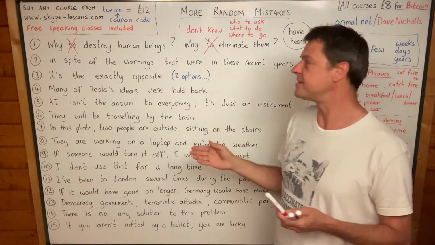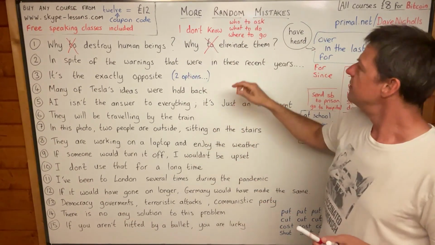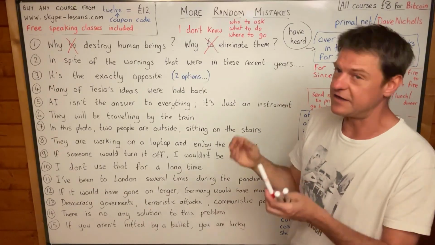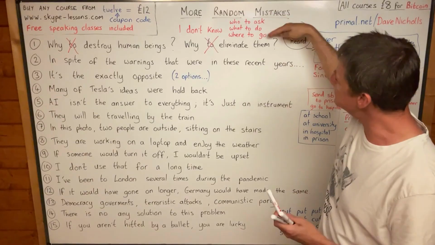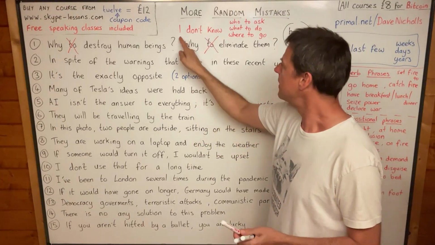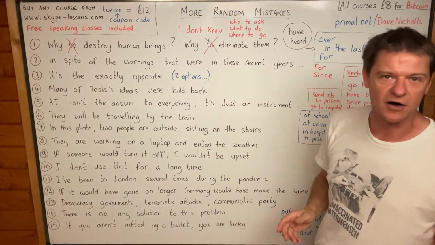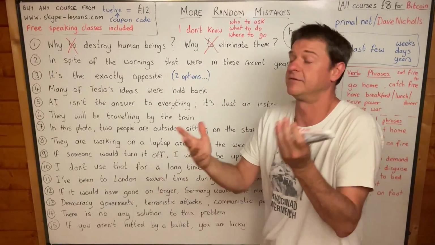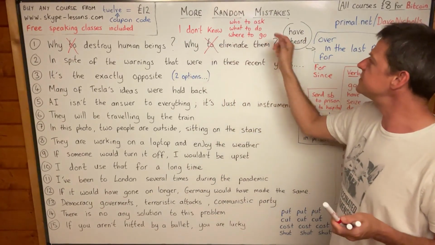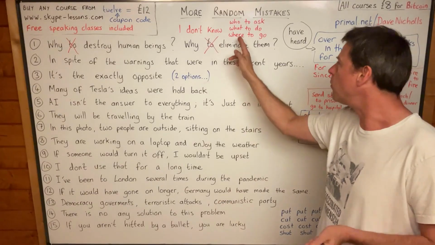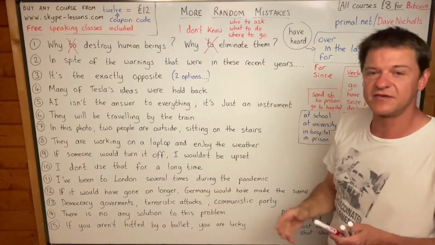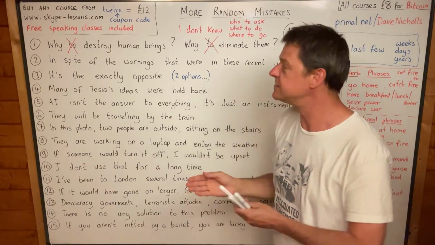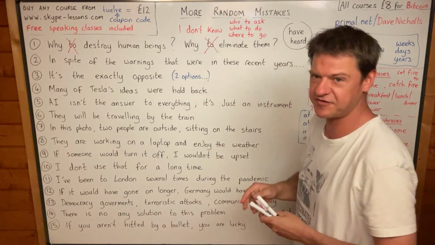I can think of other WH words which we do use very often before a to plus infinitive, but I want you to notice that none of these are questions. I don't know who to ask, yeah? I don't know who to ask. I don't know what to do. I don't know where to go. So you can use these question words before to plus infinitives. In fact, we very often do, but it's not in a question.